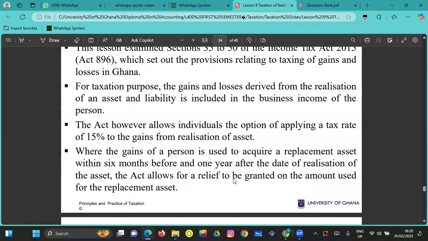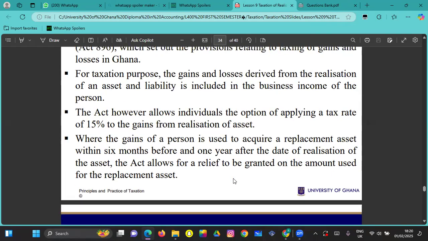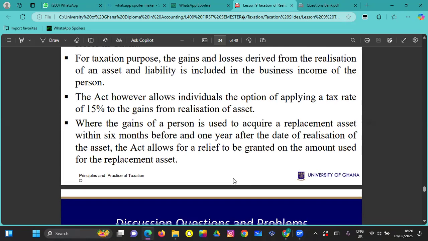The Act, however, allows individuals the option of applying a tax rate of 15% to the gains from realization of the assets, which I have spoken about. Then where the gains of a person are used to acquire replacement assets within 6 months before and 1 year after the date of realization of the asset, the Act allows for a relief to be granted on the amount used for the replacement of the assets, right?